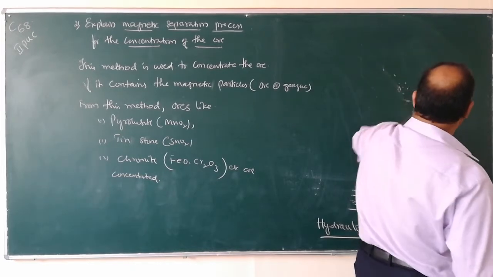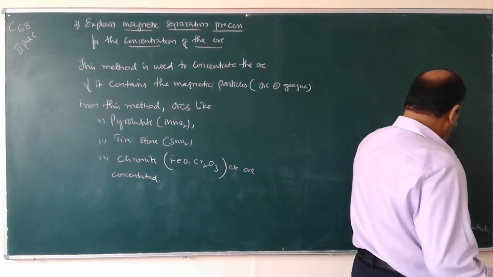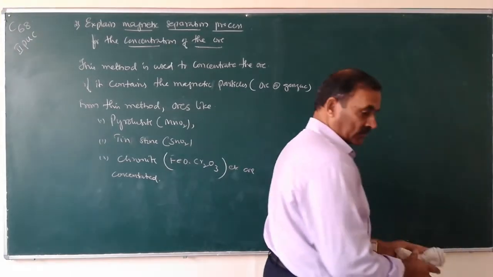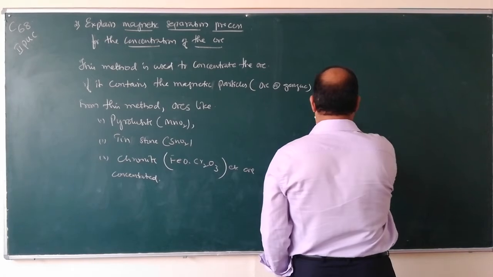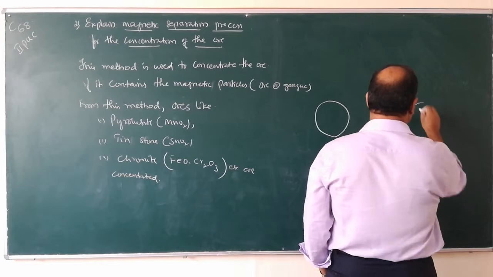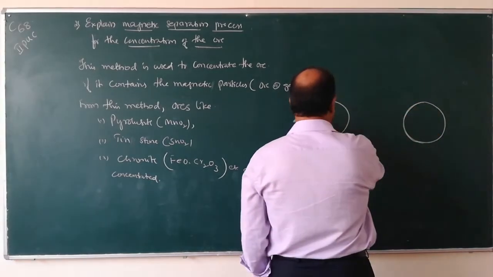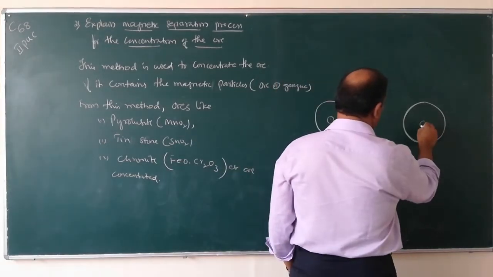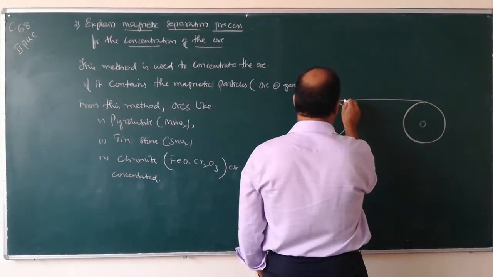So this is the figure which is used in the magnetic separation. Here these are the two rollers. This is a roller and this is also one roller, this is another roller. Over this roller there is a belt which moves like this.